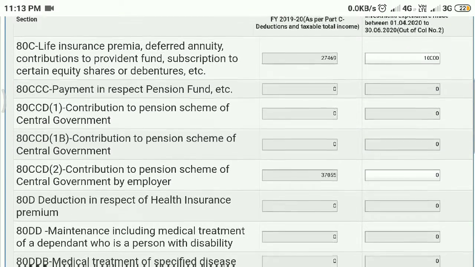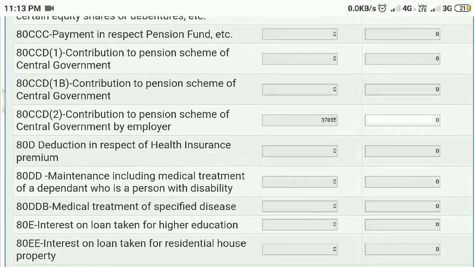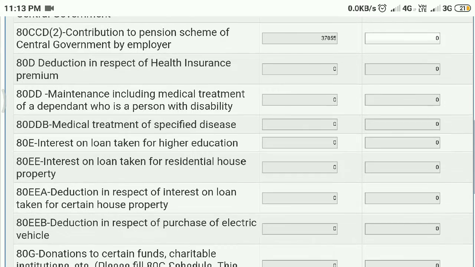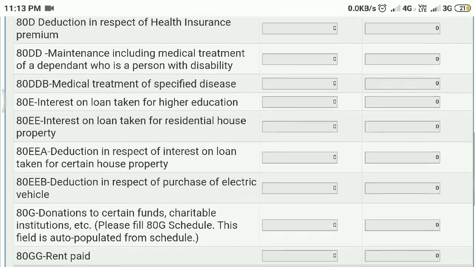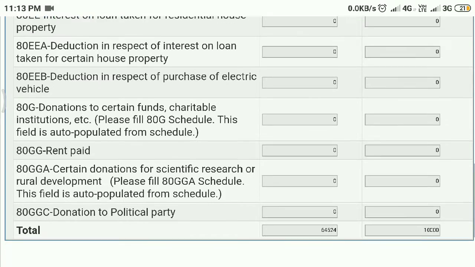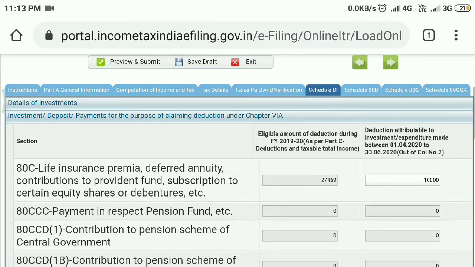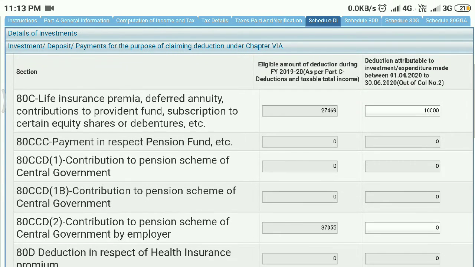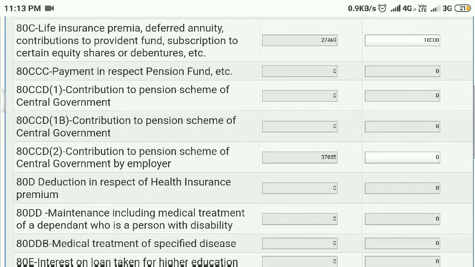80C, CCC, CCD1, CCD1B, CCD2, 80D, DD, DDB, E, EE, EEA, EEB, G, GG, GGA, GGC. But here one more important point, these limits are within the limits specified in section 80C. Those are not over and above the limits specified in the respective sections. So please remember this. These are the changes made in assessment year 2020-21.